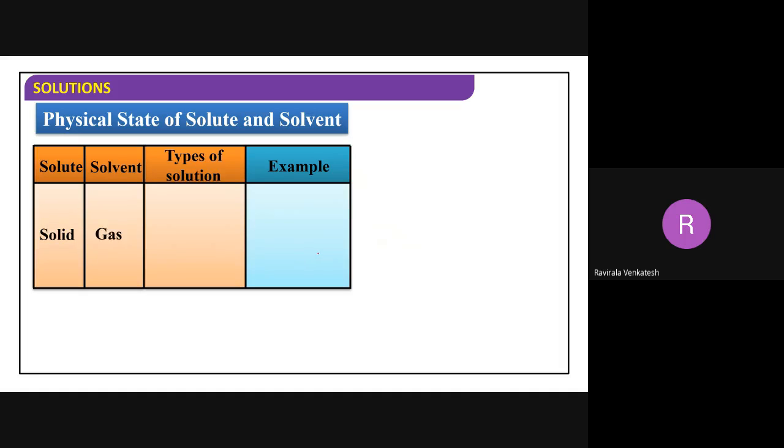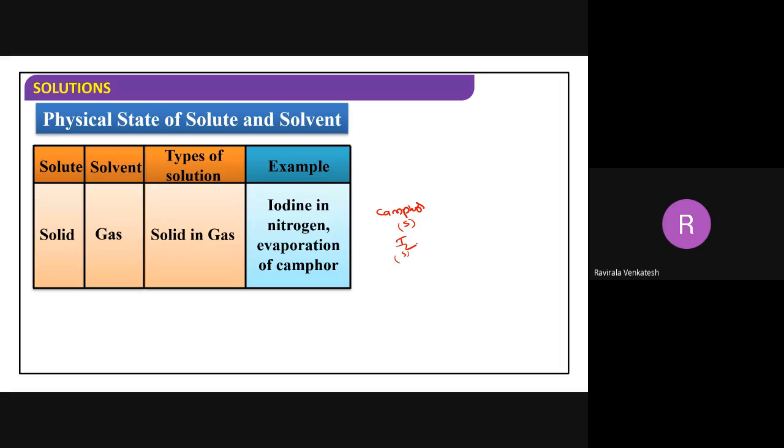Next, solid and gas phase. Gas is more, but solid is less in content. Solid in gas phase. What happens if you heat iodine, or camphor? These two are sublimable compounds. You take only sublimable solids, don't take all the solids.